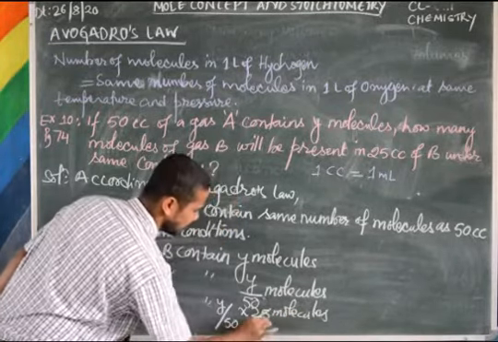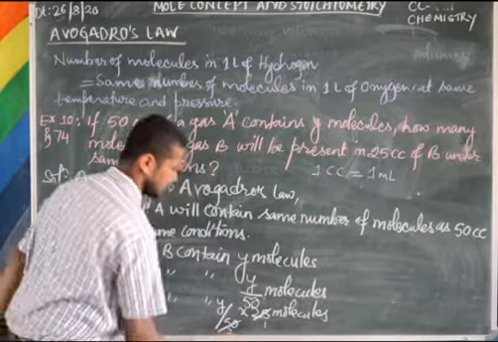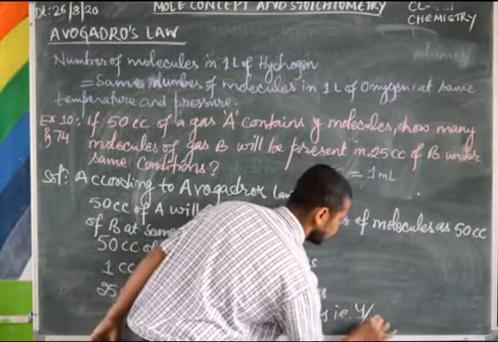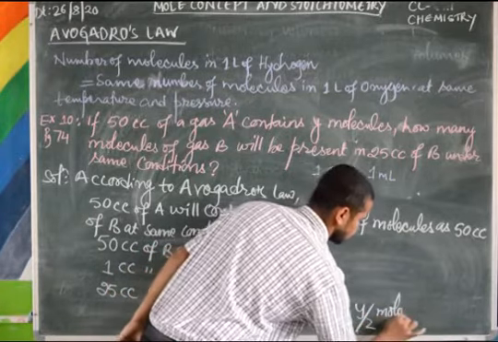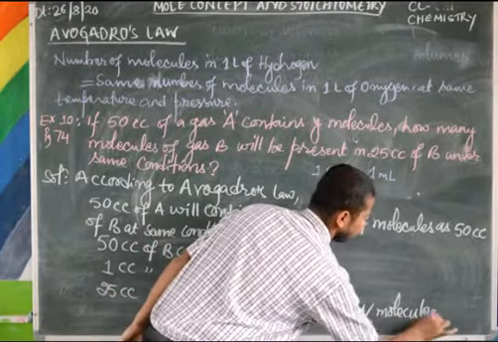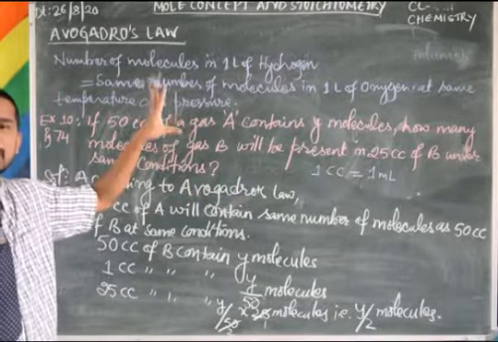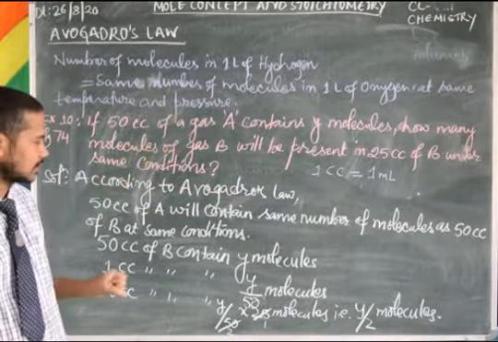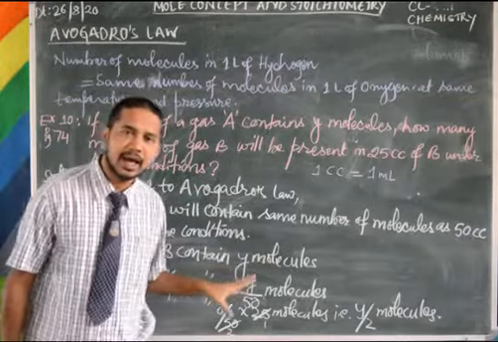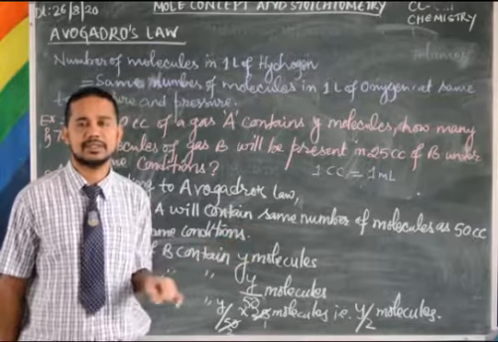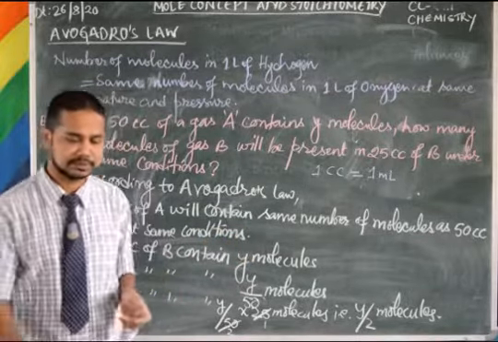So 25, 1, 25, 25 twos are 50. How much are you getting? That is Y by 2 molecules, exactly half. 50 cc has Y molecules, means 25 cc will have half of it, that means Y by 2 molecules.